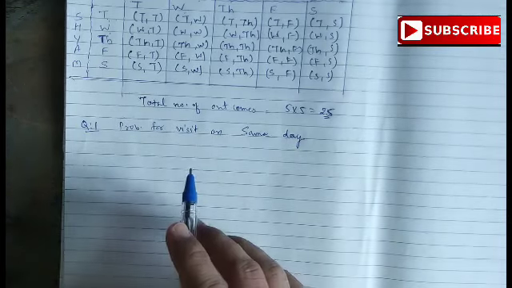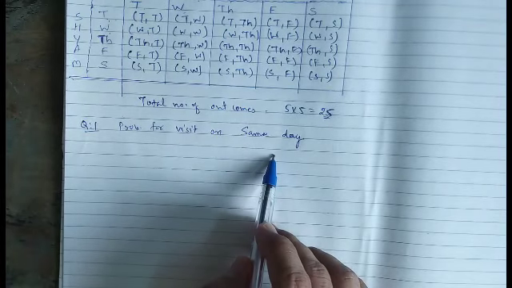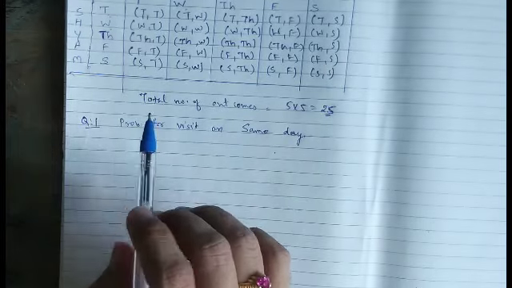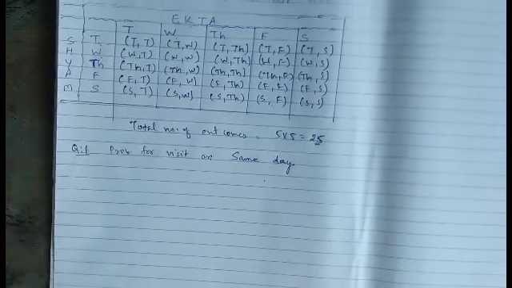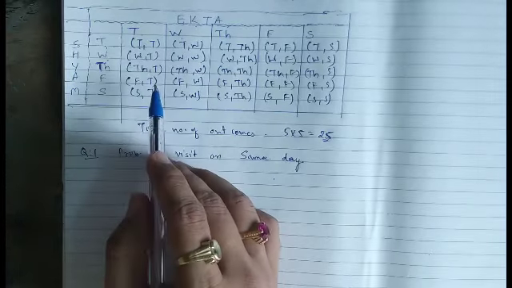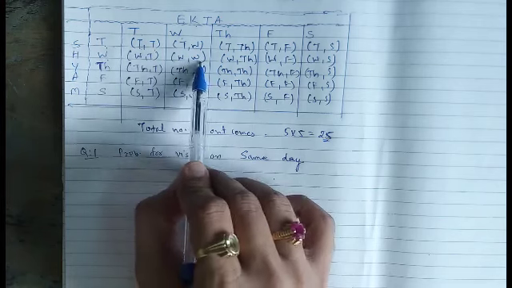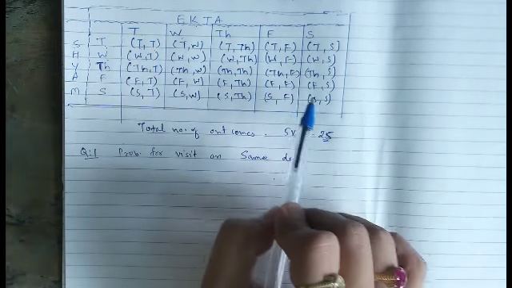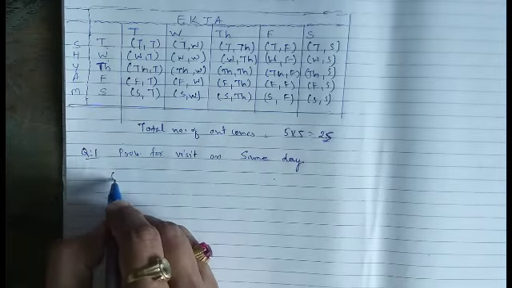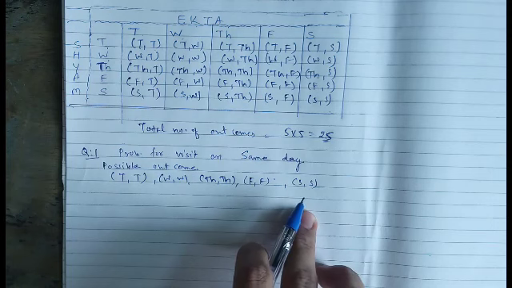Here the first question is, we have to find the probability for the visit on the same day. So we should find the possibilities in which Shyam and Ekta both visited on the same day. Let us see from the chances. Same day are Tuesday, Wednesday, Thursday, Friday and Saturday. These are the chances. So we can write here all the possible chances. So these are the possible outcomes.